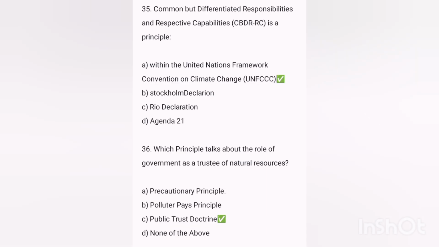Next, common but differentiated responsibilities and respective capabilities is a principle under which framework? Answer was within the United Nations Framework Convention on Climate Change. Next, which principle talks about the role of the government as trustee of natural resources? Answer was the public trust doctrine.